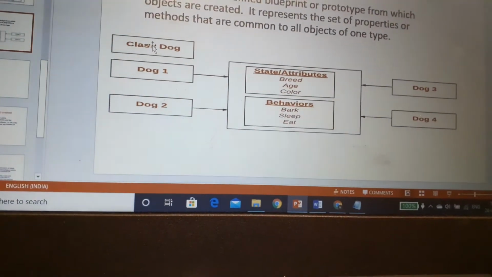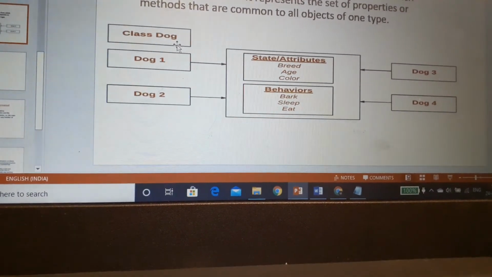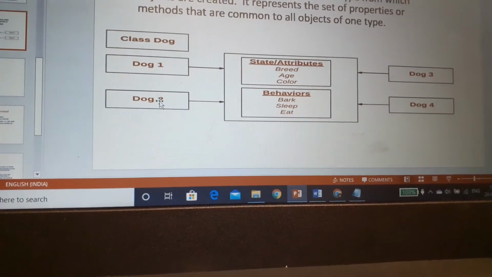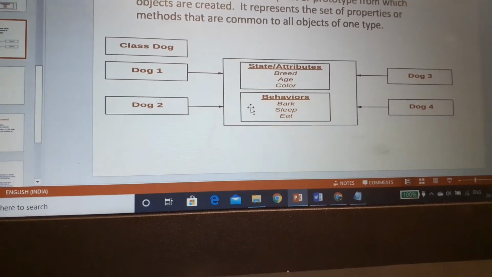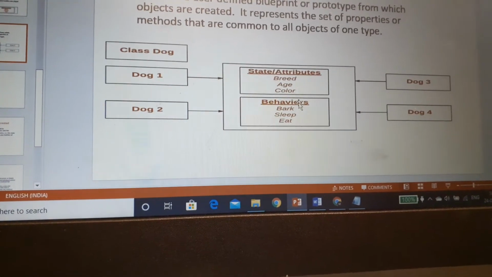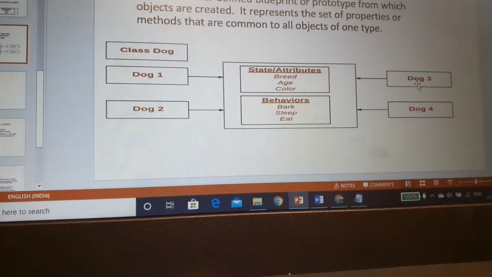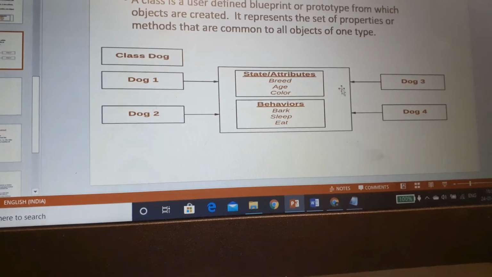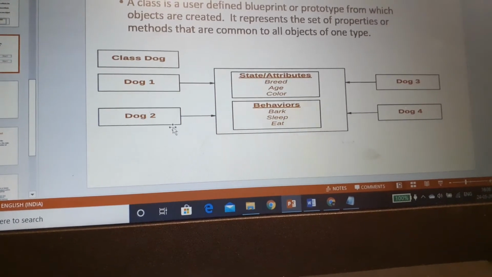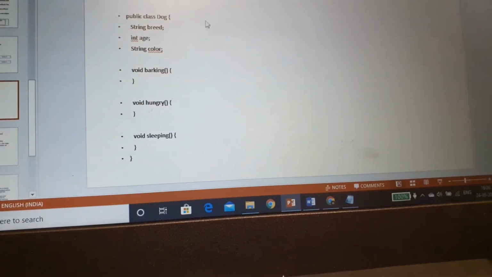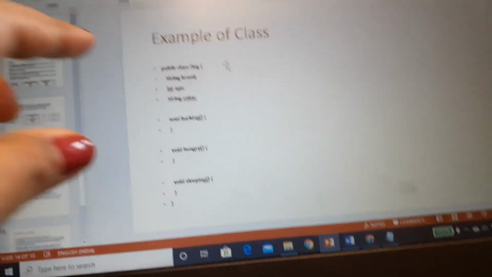Let's see, this I have mentioned about class dog. So from class dog, dog 1 and dog 2 can be created, and dog 1 and dog 2 will have some state or attributes and behaviors which are very common. Similarly, dog 3 and dog 4 also have some common features. So this is called class. Now in Java, how do we define class? We define class like this.